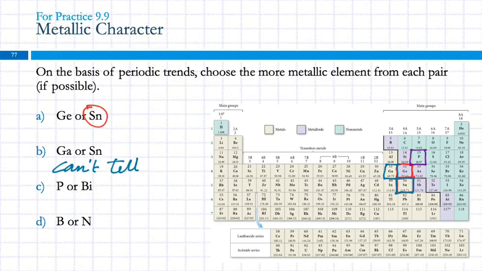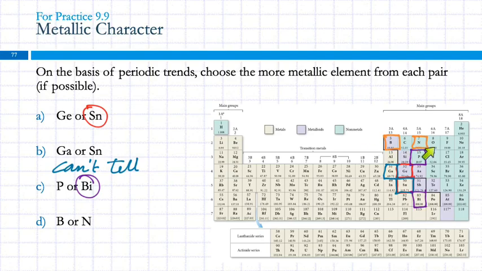Phosphorus or bismuth? Bismuth. Because bismuth is actually down in the metals, and phosphorus is really a non-metal, so that's not so hard. But then we can look at boron and nitrogen. There's boron and nitrogen.